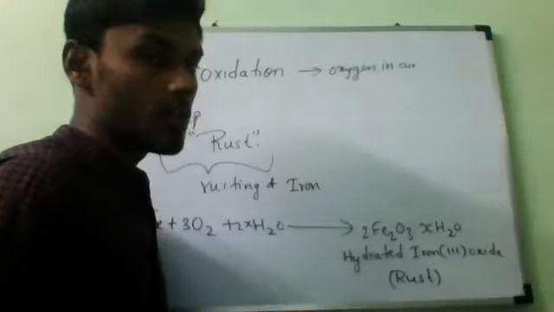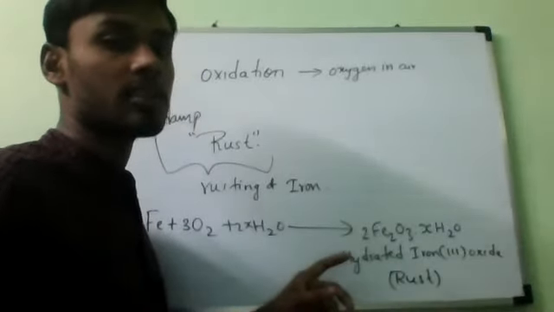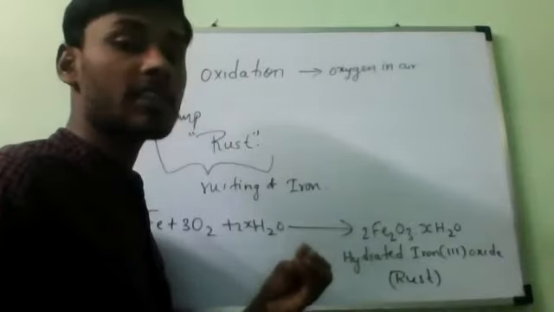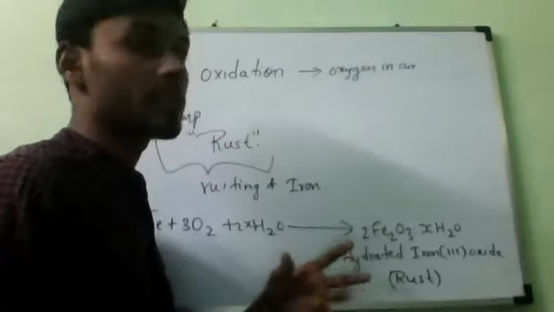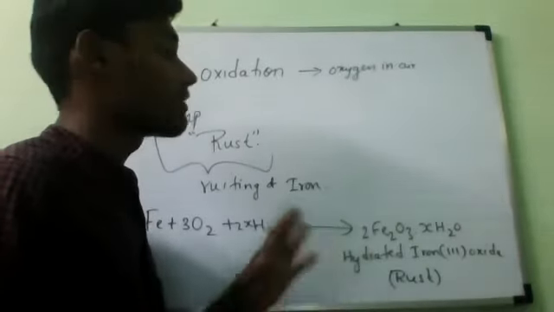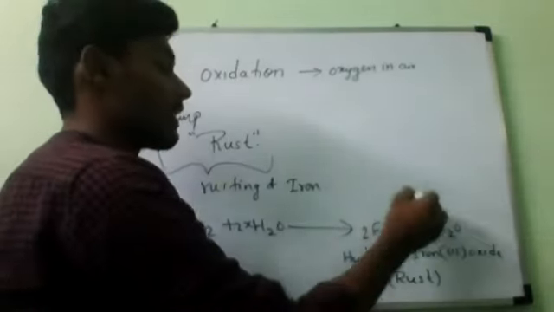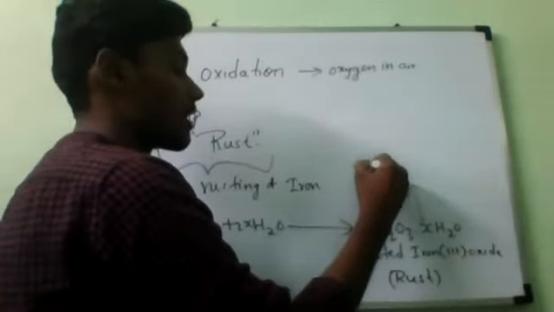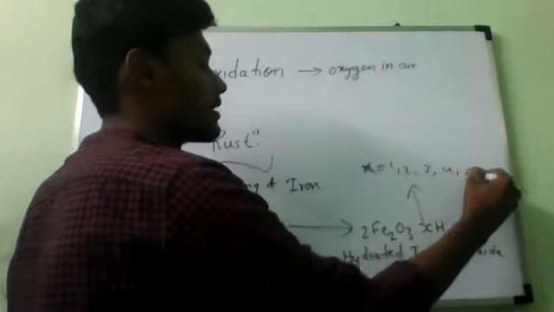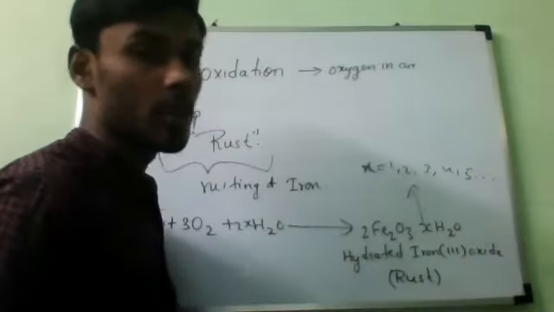Now, what does this X indicate always? The number of water molecules in the rust varies from one place to another depending upon the moisture, so it is not fixed. That is why I have kept X here. X indicates 1, 2, 3, 4, 5, and so on, depending upon the moisture.